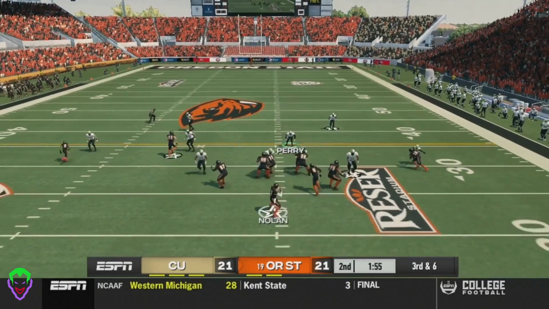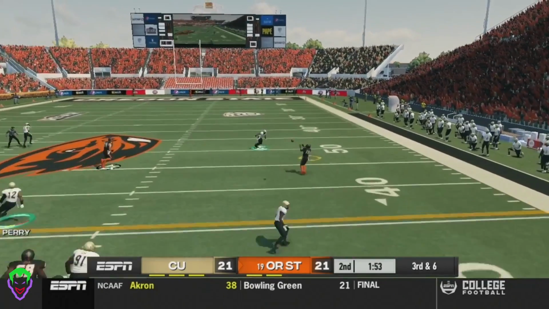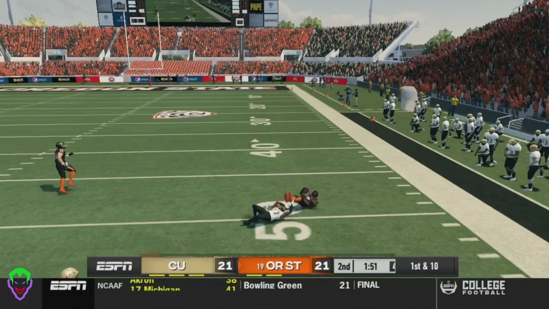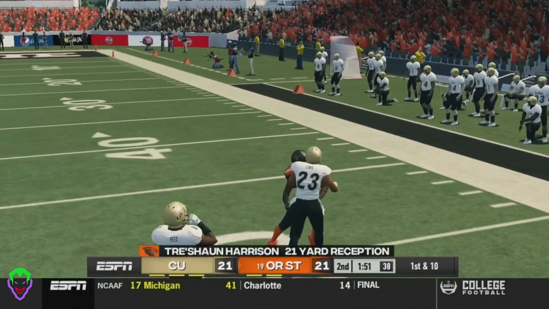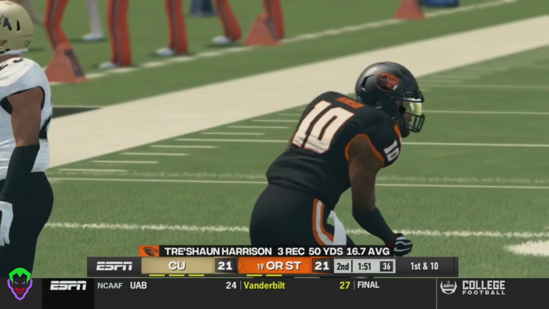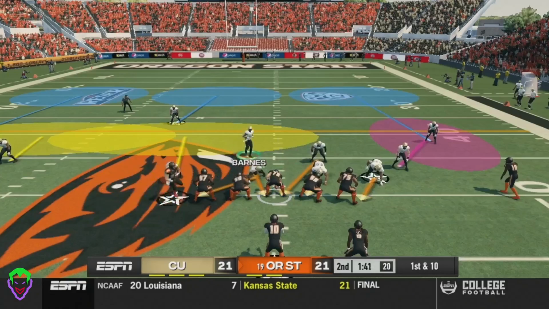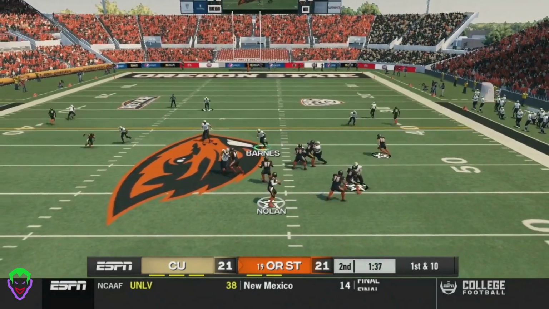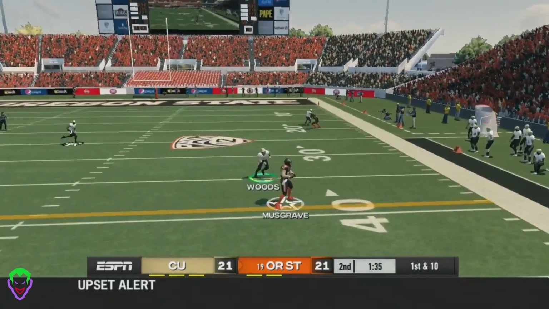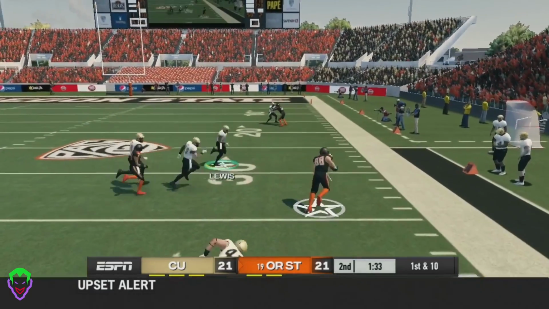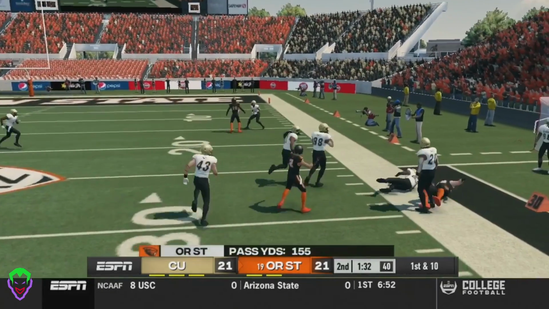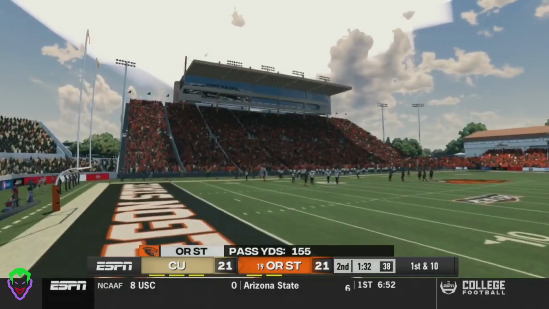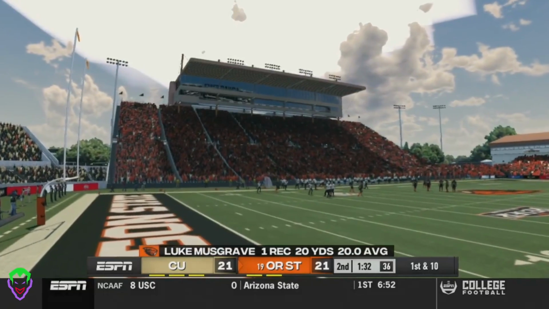Under 2 minutes here. Chance Nolan drops back. Throws it out to Harrison. Harrison gets across the 50-yard line. First and 10 here for Oregon State. They drop back. Pump fake. Trying to find an open man. He has Musgrave for an open reception, who gets down to about the 30-yard line. A big 1st and 10 play right there for the Beavs.